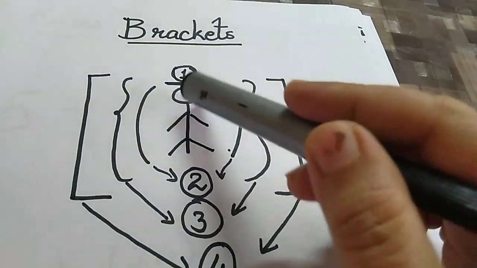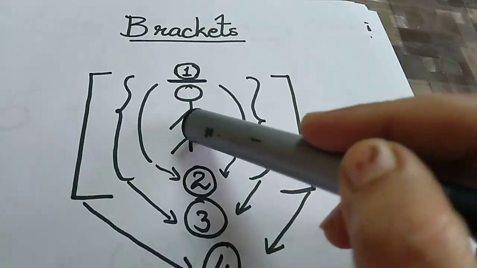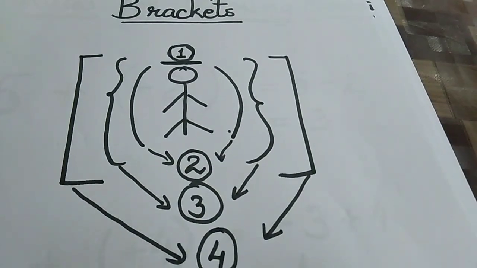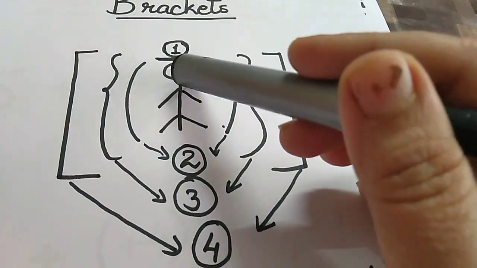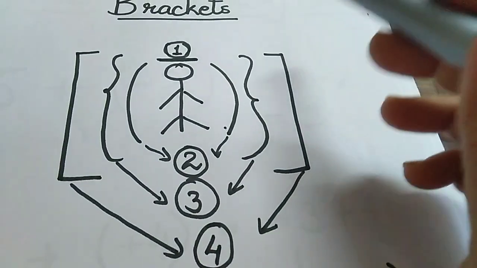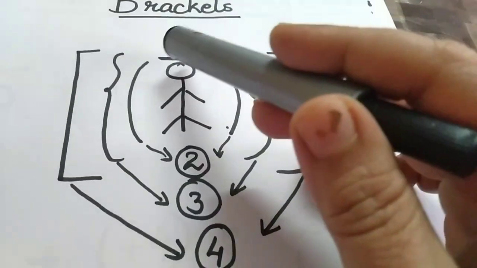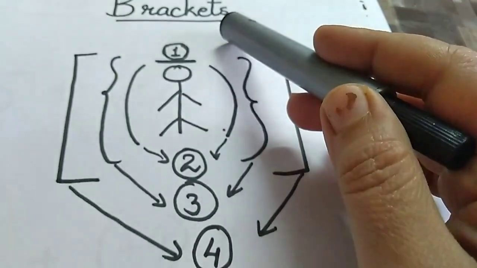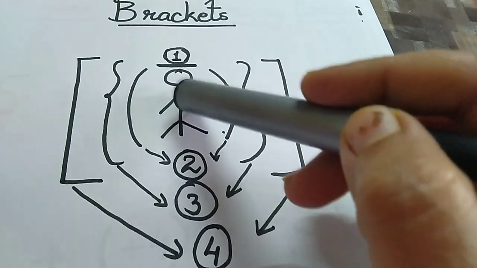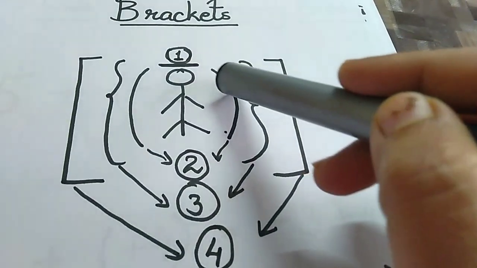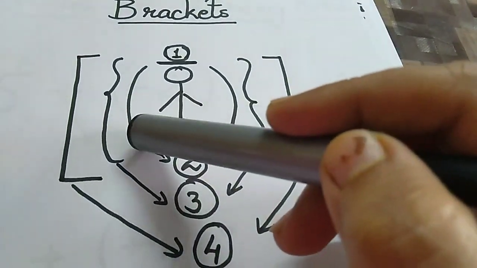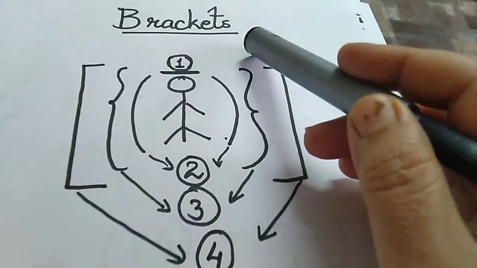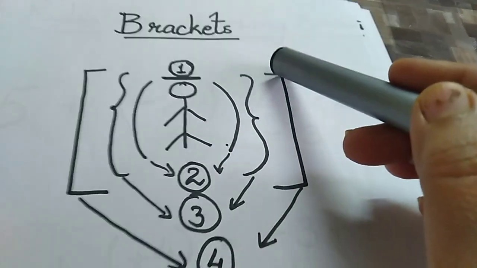Now suppose this is you and you are locked inside a washroom, and you want to move out of your house. How will you come out? First of all, what will you do? This is the door of your washroom. First you will try to open this door. So this door opens. Then you have come inside a room and that is also locked. Now you'll open the door of this room, and now you are out of this.